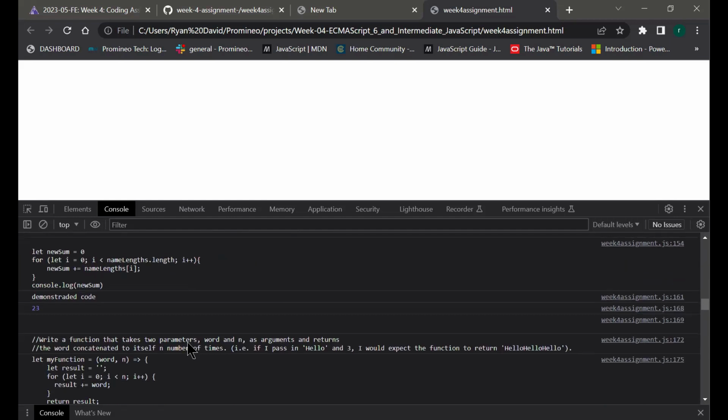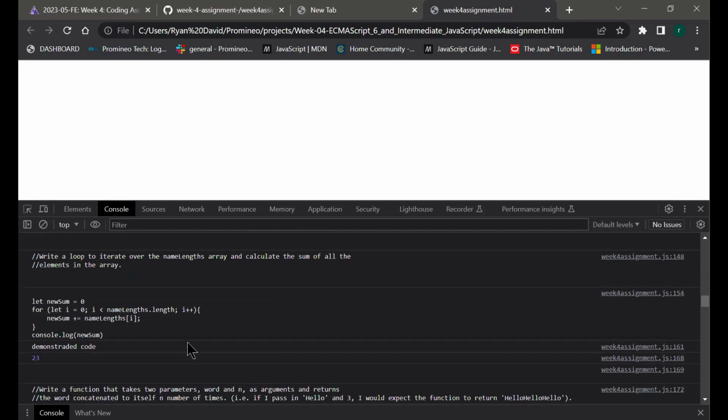Let's see, another loop to what we did here. Instead of here, I had sum up here, and I just put a new sum. I just let new sum equal 0. Then I created the for loop, console.logged the new sum, and demonstrated that it was working.